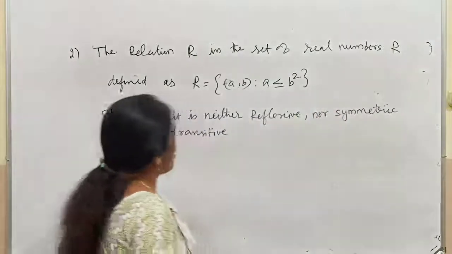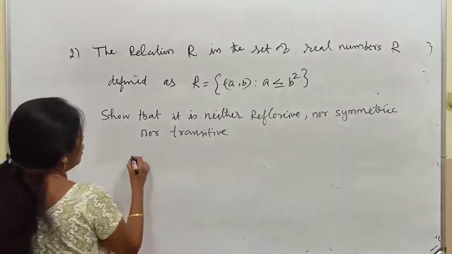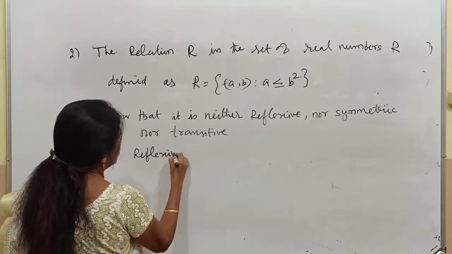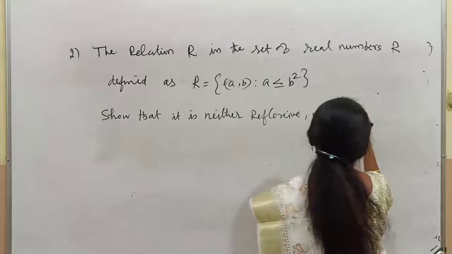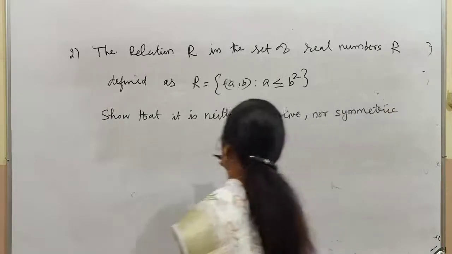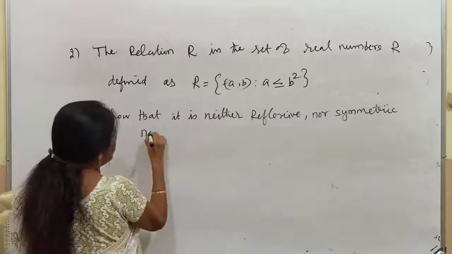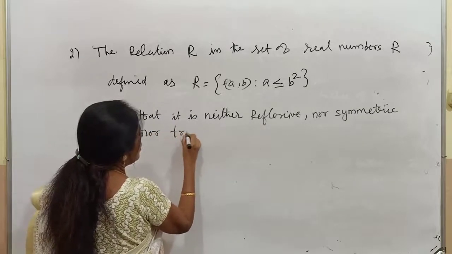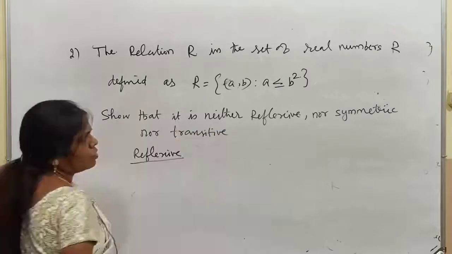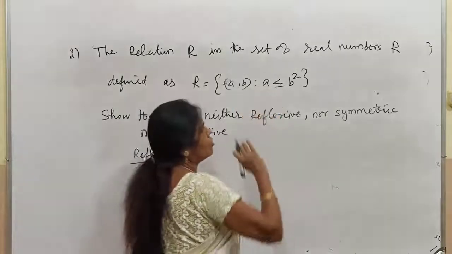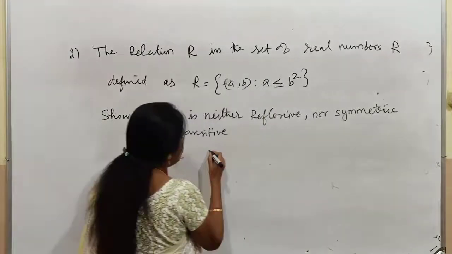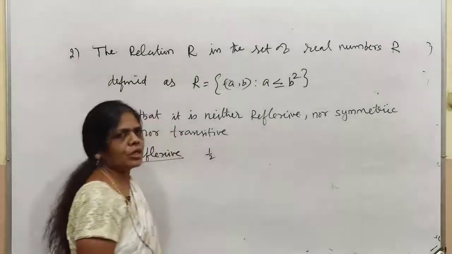Right, now I am going to check the reflexive. Nor transitive. To say that it is not true, as I told you already, whenever a less than or equal to b square comes, for reflexive, you take the number a equal to 1 by 2.